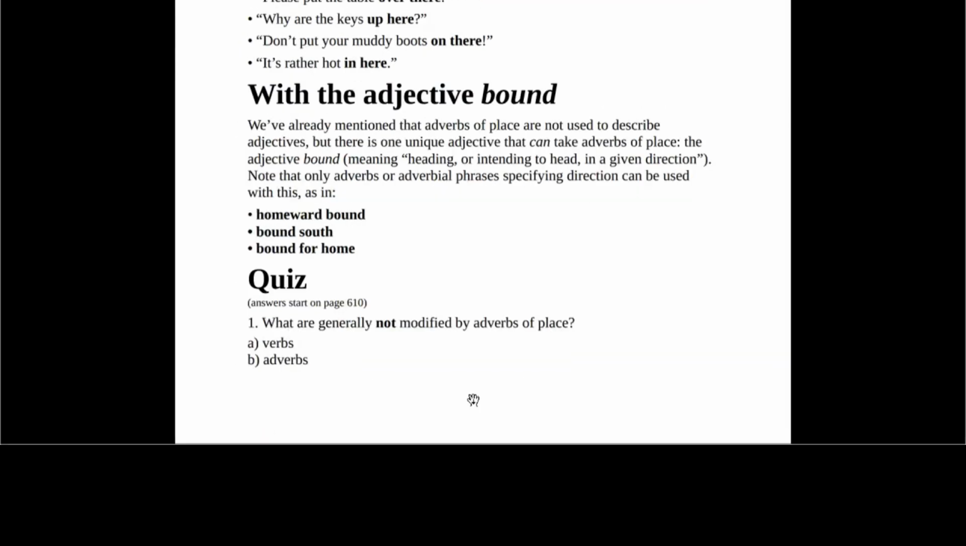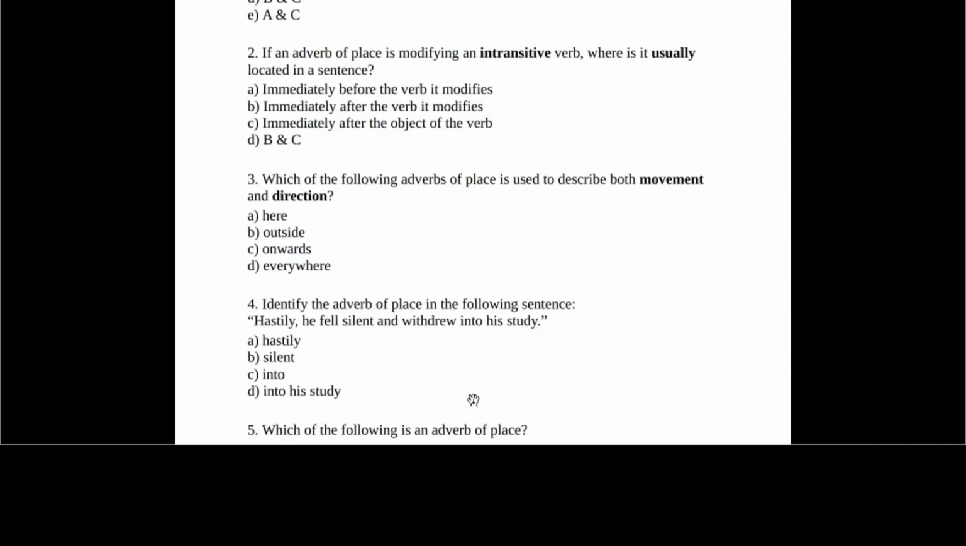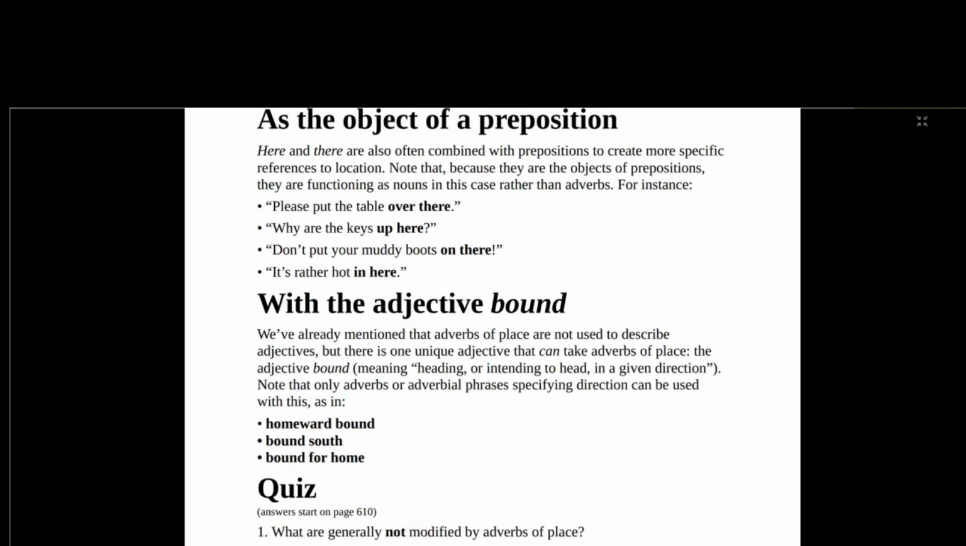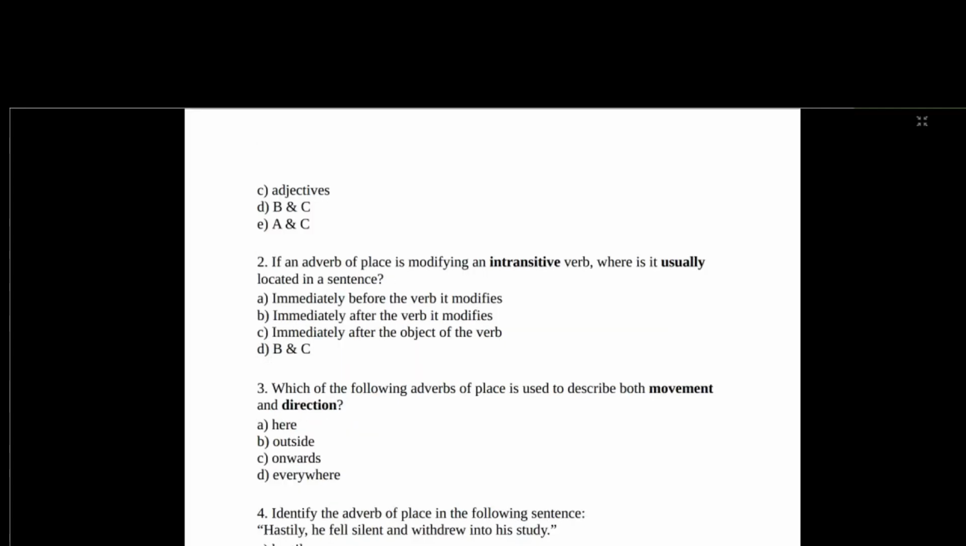What are generally not modified by adverbs of place? Is it verbs, adverbs, adjectives? Is it B and C? Is it E, A and C? What is the answer? The answer is actually B and C. We mostly use adverbs of place to talk about verbs alone. It doesn't modify adverbs and adjectives.